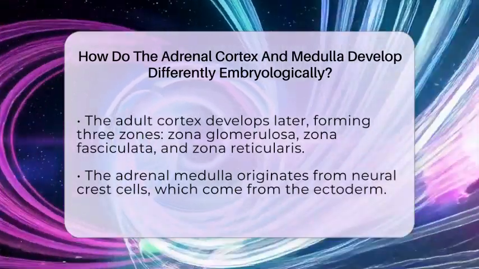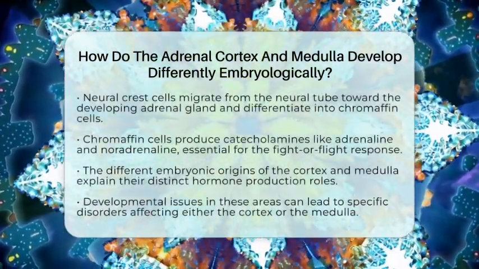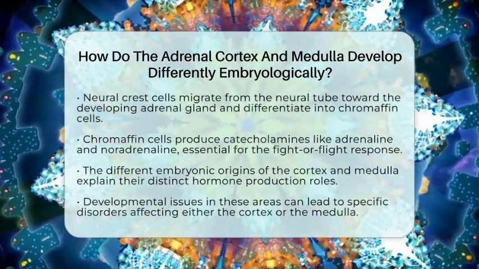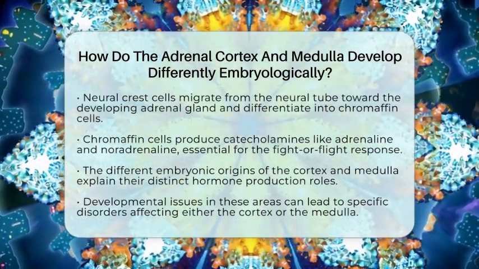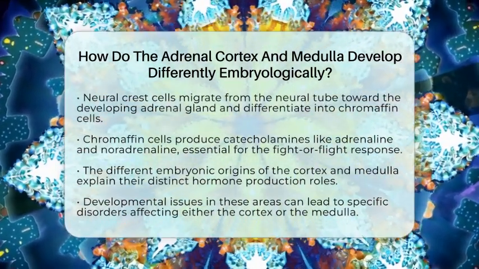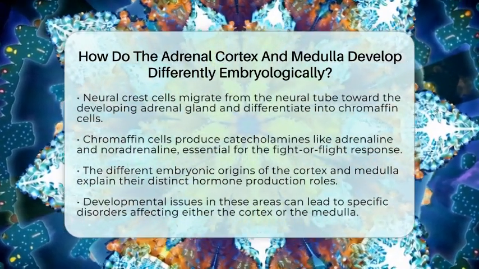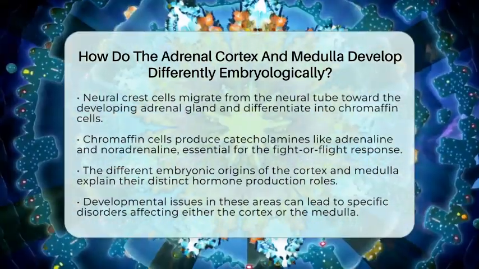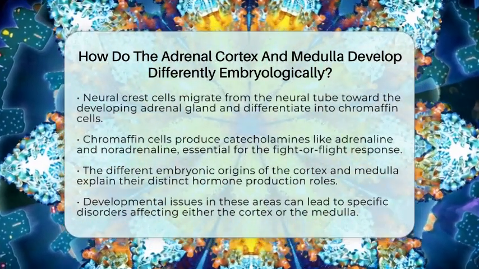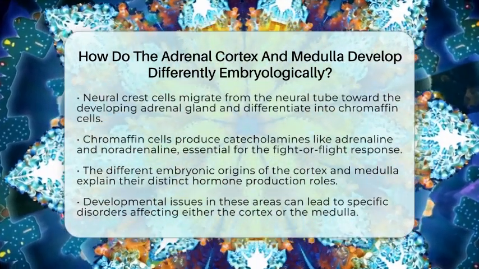These cells are responsible for making catecholamines, which include adrenaline and noradrenaline. These hormones are crucial for the body's fight or flight response. So, in simple terms, the adrenal cortex develops from mesodermal tissue that forms the outer layer of the gland, while the medulla develops from neural crest cells that become the inner core. This difference in origin explains why the cortex mainly produces steroid hormones and the medulla produces catecholamines.